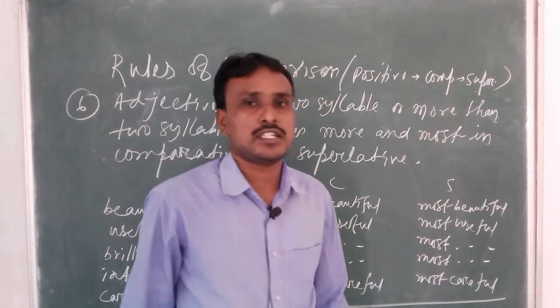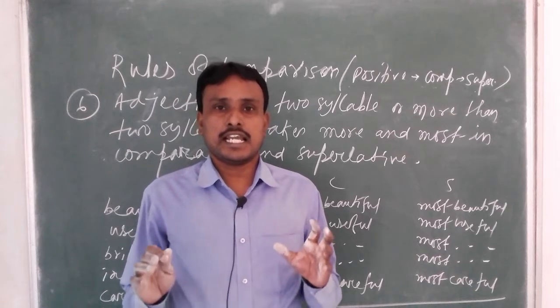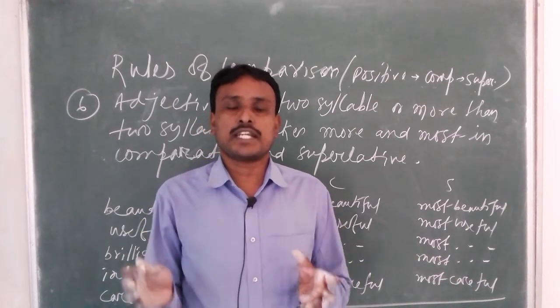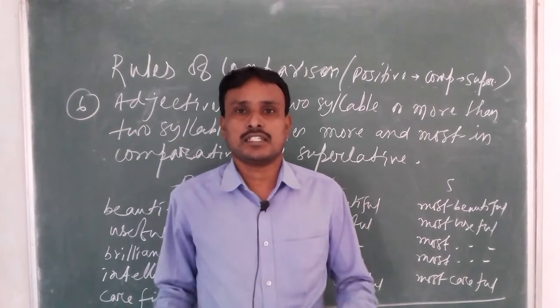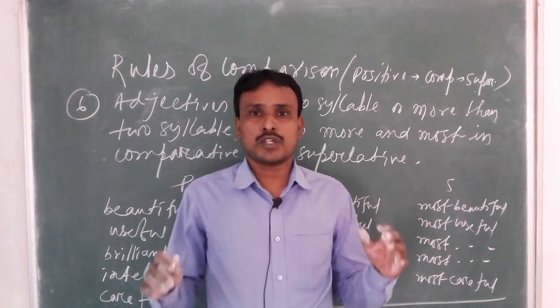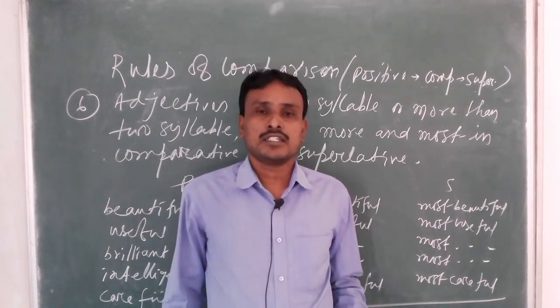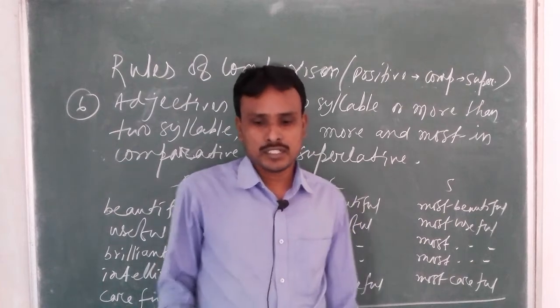So dear students, I have already discussed how to change the adjectives from positive to comparative, comparative to superlative or vice versa. So now I am going to discuss some more examples of how to change positive to comparative and comparative to superlative. Look here.